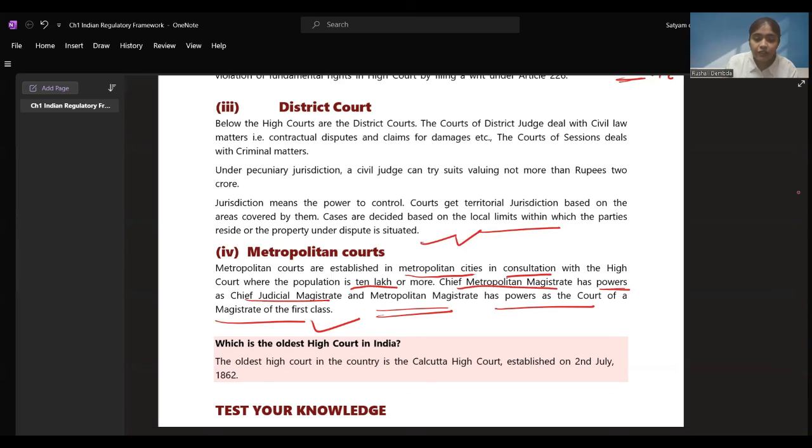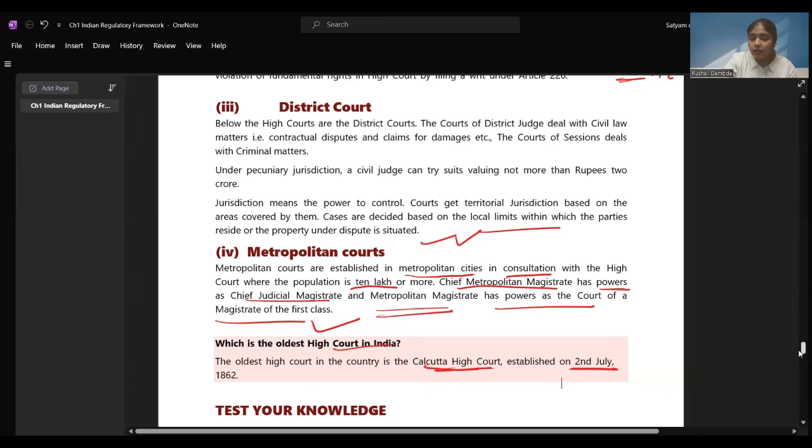One fun fact they have told us is which is one of the oldest high courts in India: Calcutta High Court, established on 2nd July 1862. Way too far back this was established. Calcutta High Court on 2nd July 1862. Right.